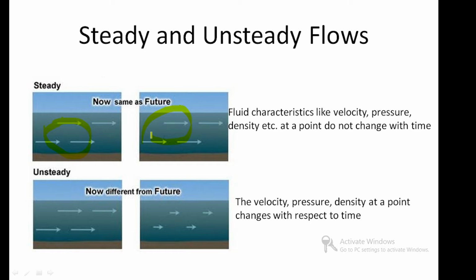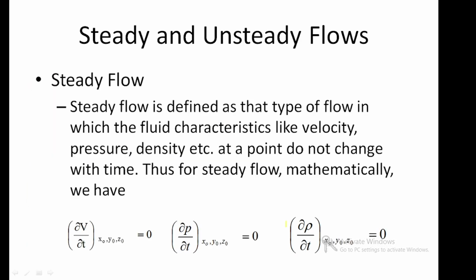And unsteady flow: this is the velocity and pressure in the current situation, and in the future the value changes. That is called an unsteady flow. The fluid characteristics velocity, pressure, density change with respect to time. Next we go for the definition. This is steady flow. A steady flow is defined as the type of flow in which the fluid characteristics like velocity, pressure,